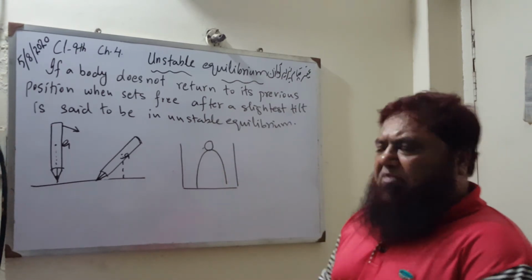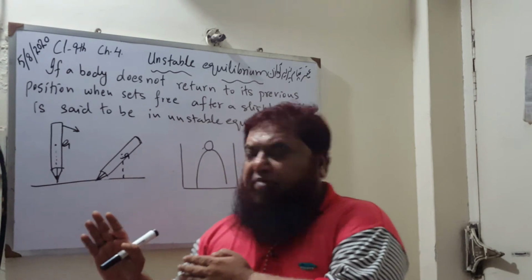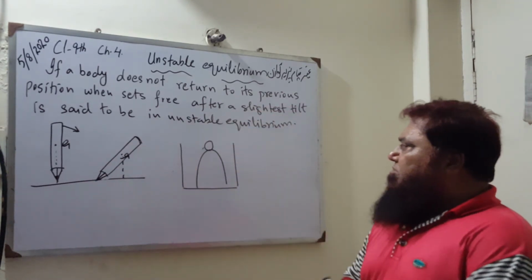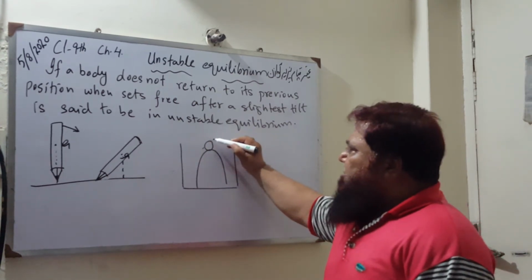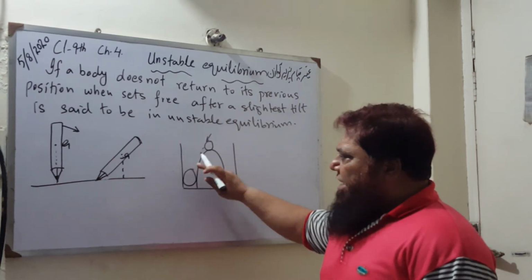Or another example, the case which we studied in the stable equilibrium, a ball and this instrumental system in which the ball lies here, and after the application of the force, the ball will fall down and come to this point.